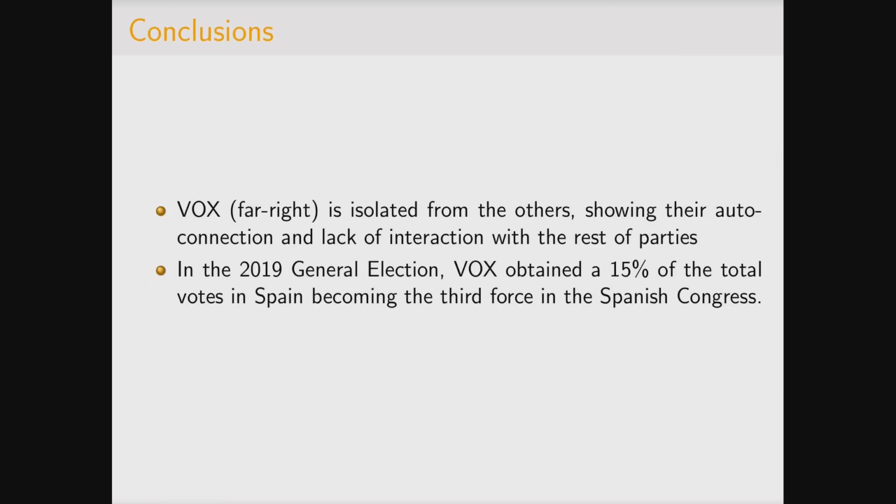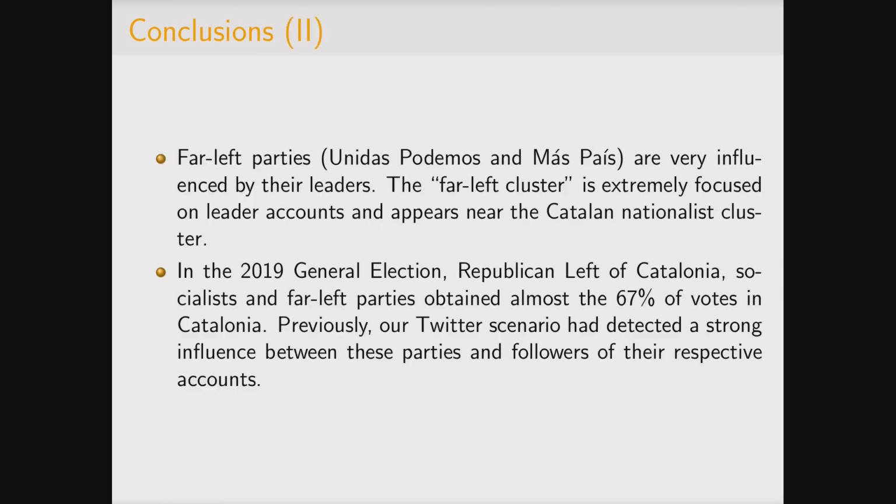As conclusions, in the 2019 general election, the far-right party really increased its rates with 15% of the total votes in Spain, and in our graph it appears isolated from the other clusters with a lack of interaction. It could be interesting to analyze this after the results of the next general election in Spain.